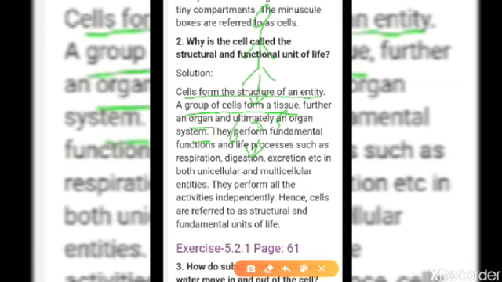That organ system is made by organ. That organ is made by tissue. That tissue is made by cell. So this cell is the ultra structure and functional unit of life. That means this is the only one that functions.